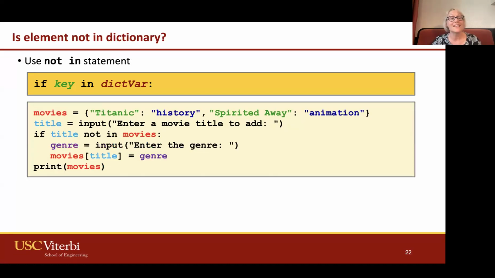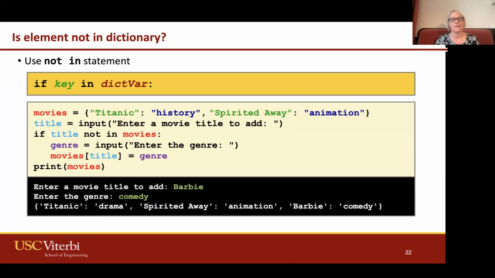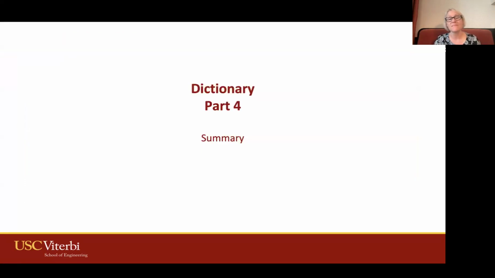We can also use the not in, which we've used before. If the title is not in movies, then we enter the genre. So if it's not in there, then we want to actually add it. That's a fun way to do that as well. Hey, let's add Barbie comedy, and we can add it in there.